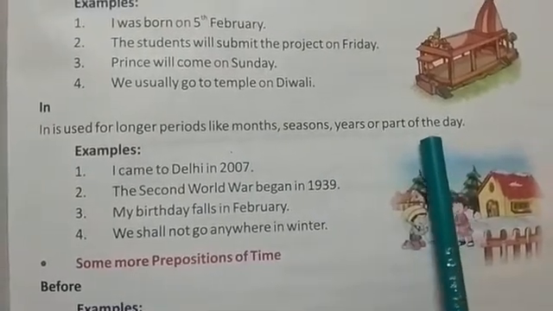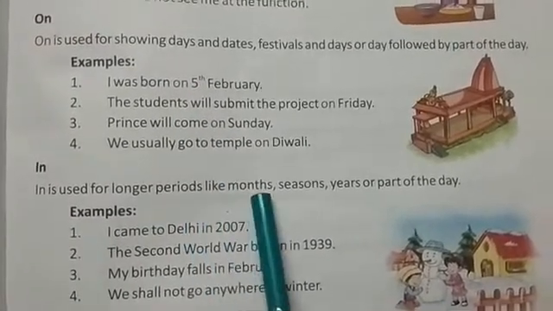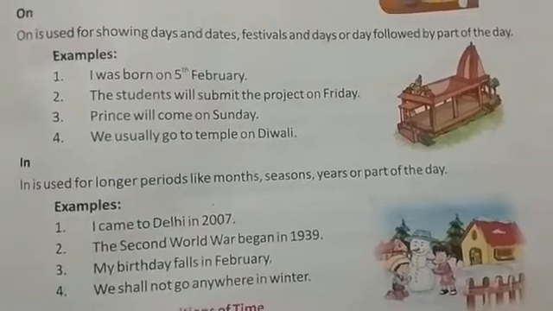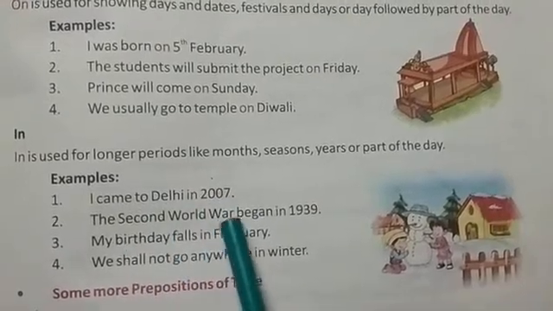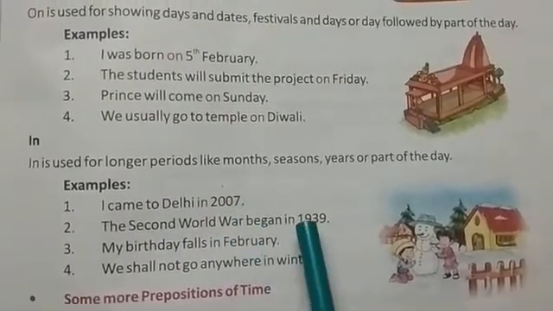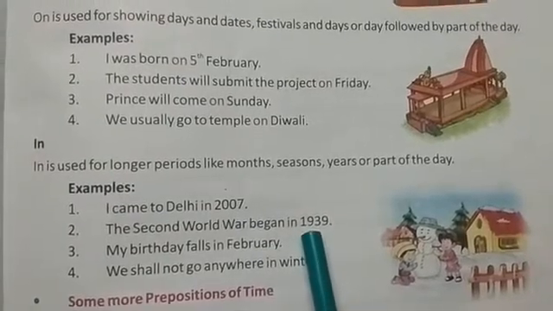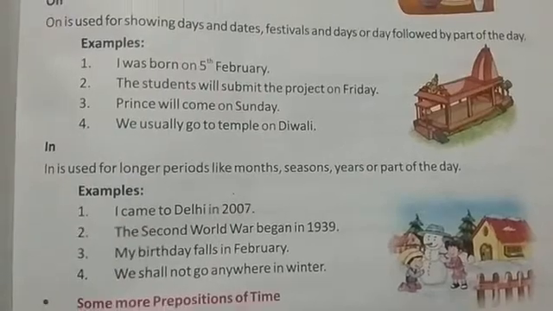So we will use on with a short period of time, and in is used for longer periods like a month, season, year or a part of a day. Example: I came to Delhi in 2007. The Second World War began in 1939. So these all indicate a long period, so we will use the preposition in.